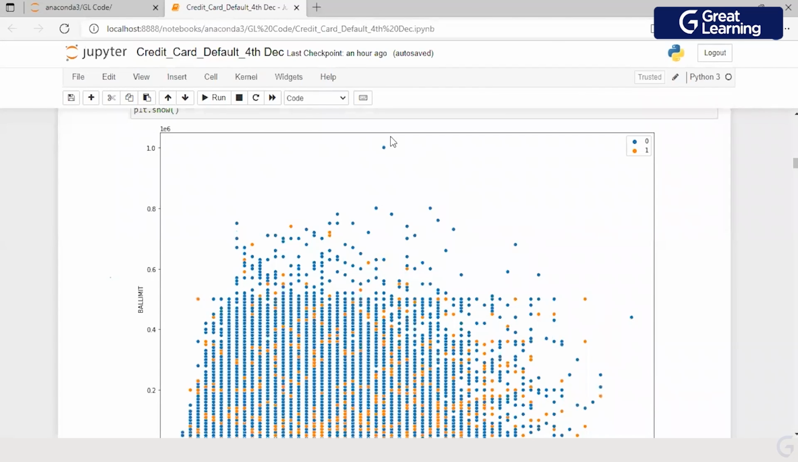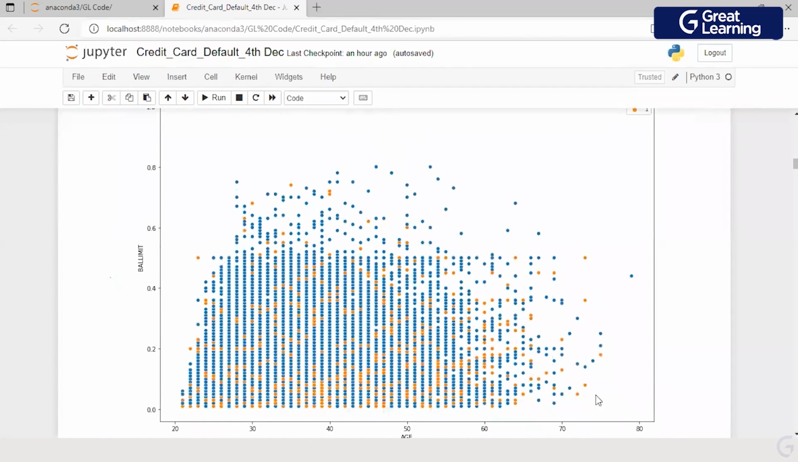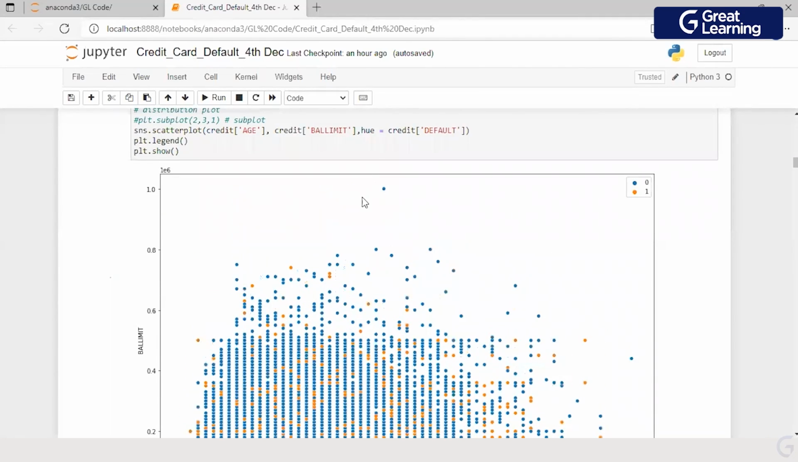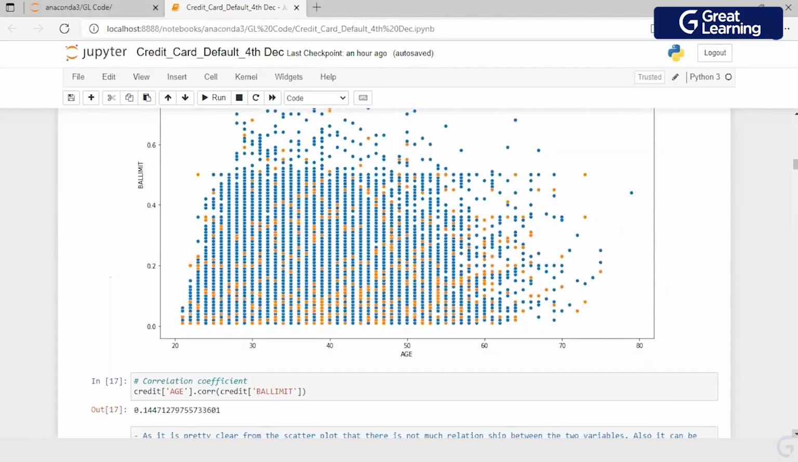So what are we concluding? We are saying that probably if the balance limit is on the higher side and age is also higher than the median age, then the chance of somebody defaulting is less. But why did I use the word probably? Because I do not have a lot of data points communicating that as a mean, right? So that's why I've used the word probably, correct?